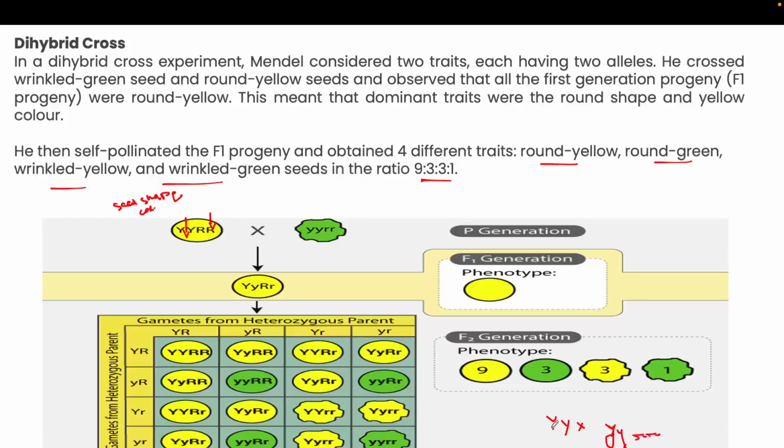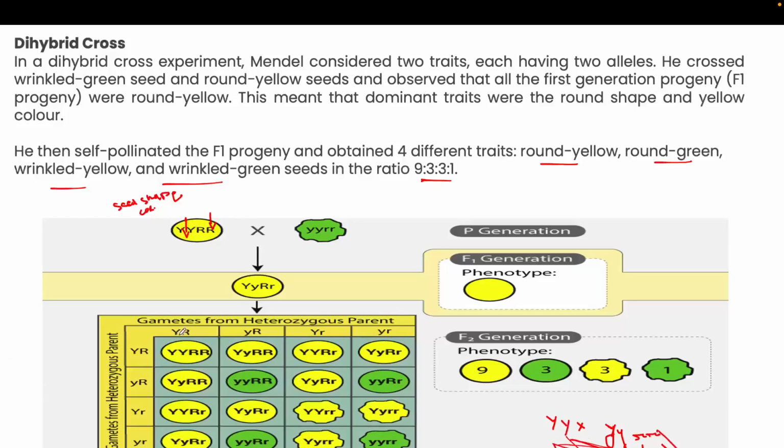Firstly, you have to cross these two alleles with this one and this one, then again this one and this one, then this one and this one, like that you prepare this chart.